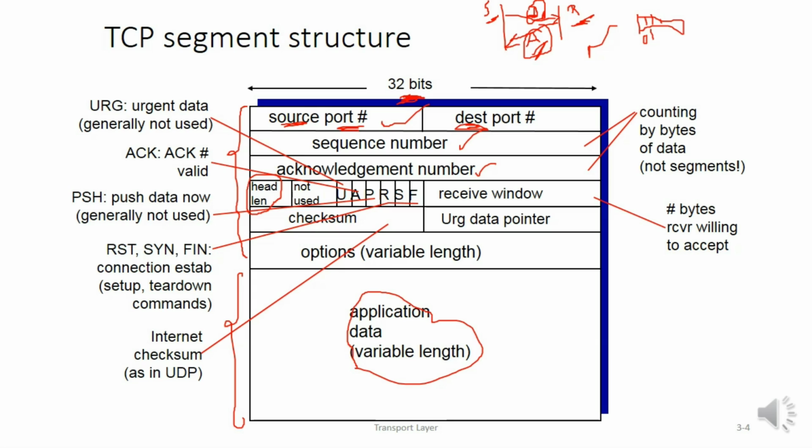Next we have a few fields here. These are nothing but the flag fields. Every flag is of size 1 bit. You can see here the first flag is urgent data. U stands for urgent data. Suppose the sender is sending confidential or urgent data. In that case, you have the third flag, which is P. Here P refers to push.